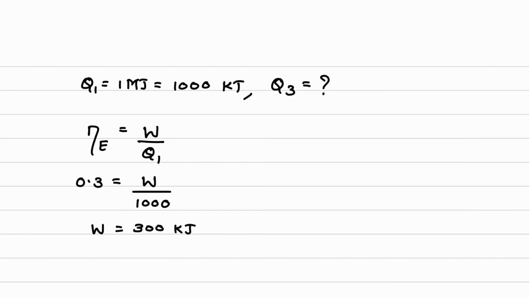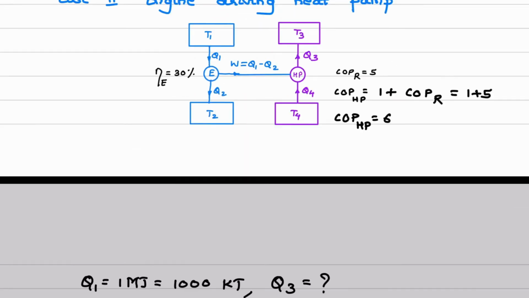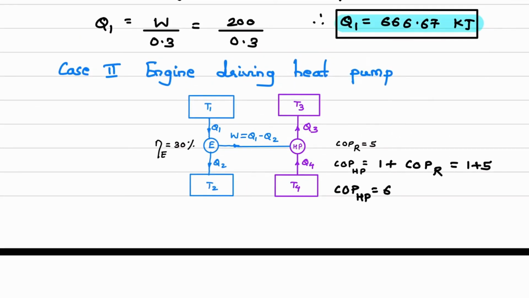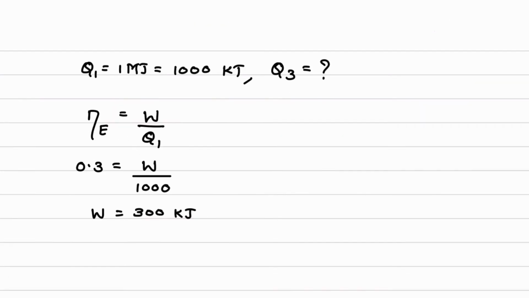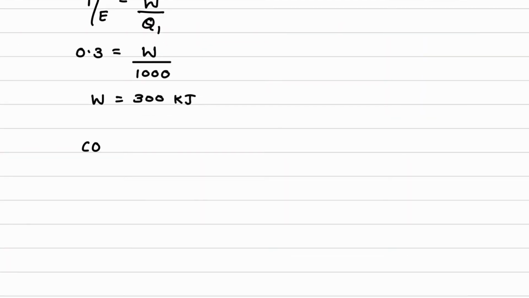Now I will use the COP of heat pump equation. How to calculate the COP of heat pump? It is the desired effect, which is Q3 upon work supplied W. So the COP of heat pump we have just calculated is 6.